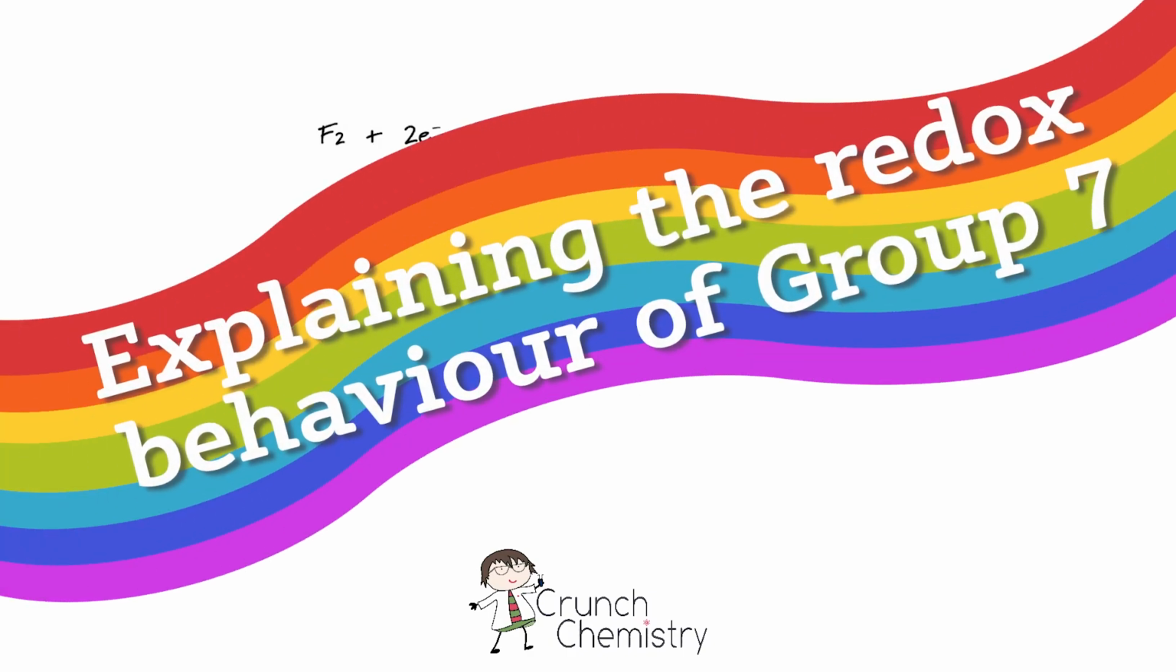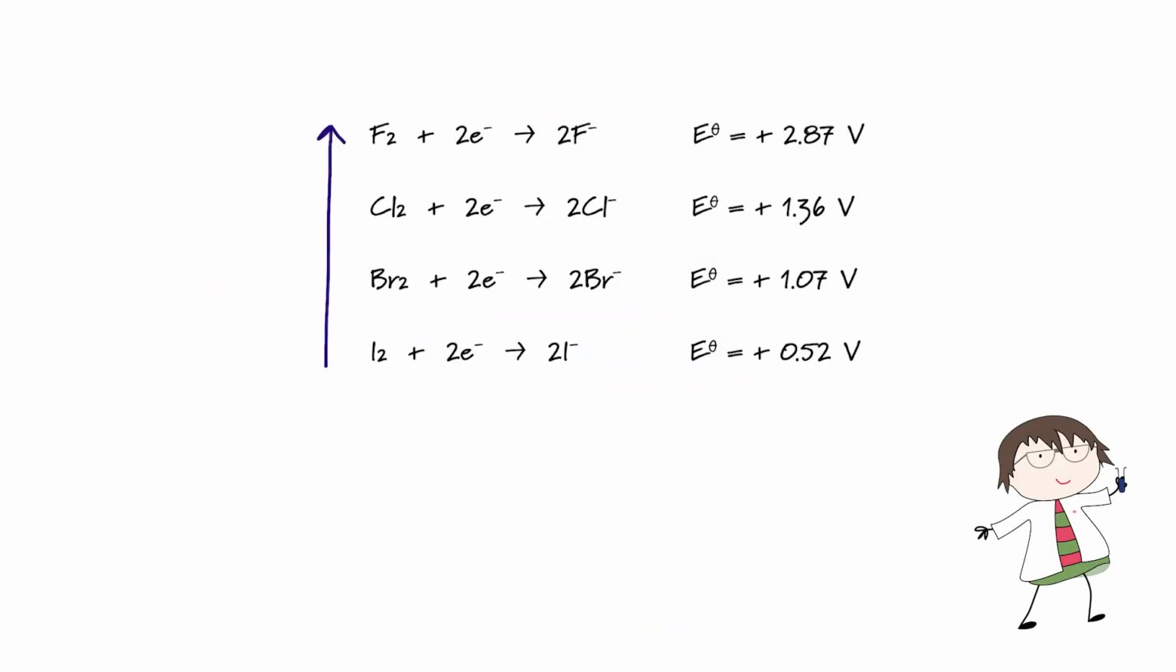It's really easy to get yourself in a muddle when we're trying to explain the redox behaviour of the group 7 elements. Their strength as oxidising agents increases as we go up the group. So fluorine is a very strong oxidising agent, iodine is not.